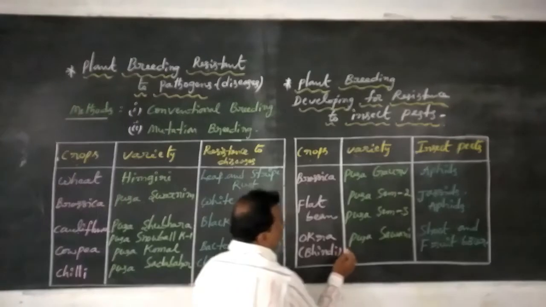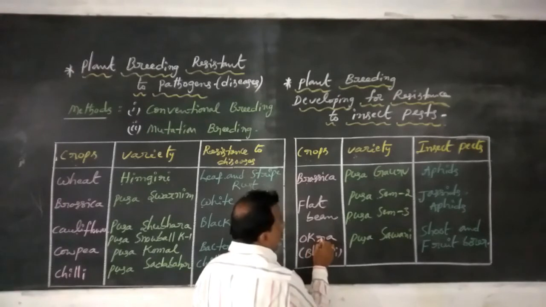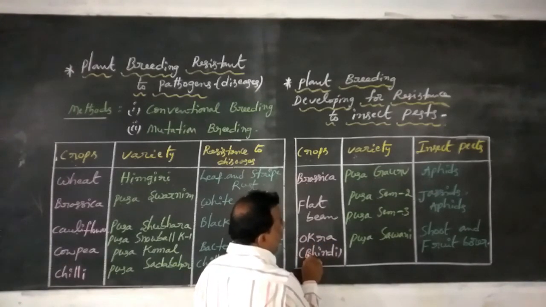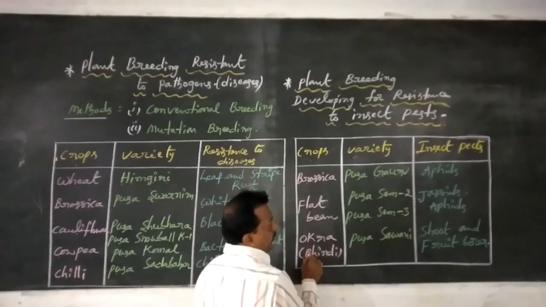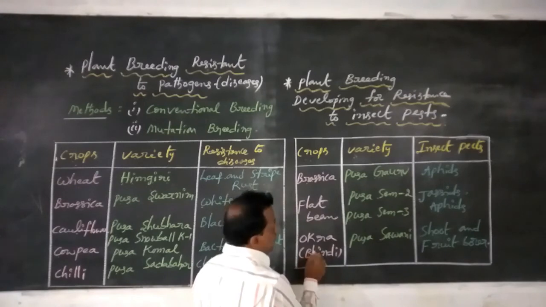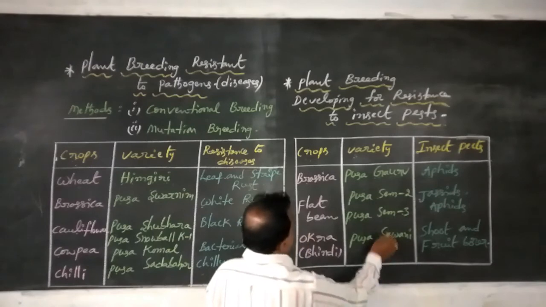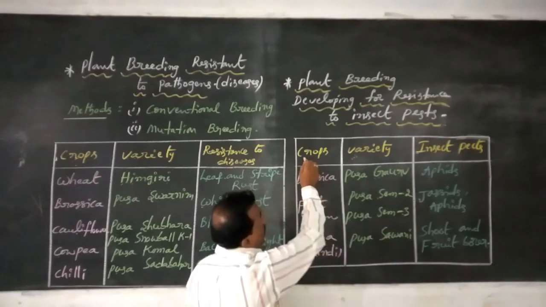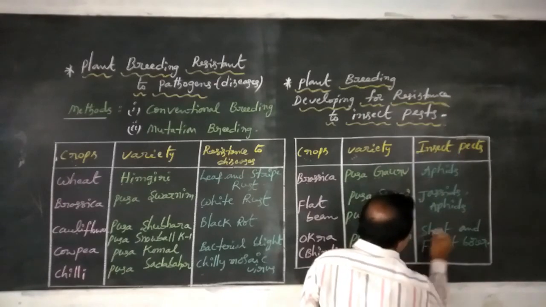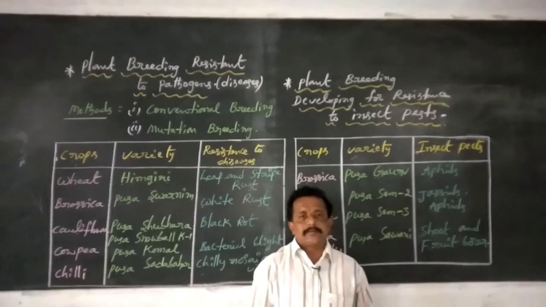Next, Pusa Sawani, a variety of okra, that is bindi. The scientific name of bindi is Abelmoschus esculentus, that is lady's finger. The Pusa Sawani variety of okra is resistant to one insect pest, the shoot and fruit borer.